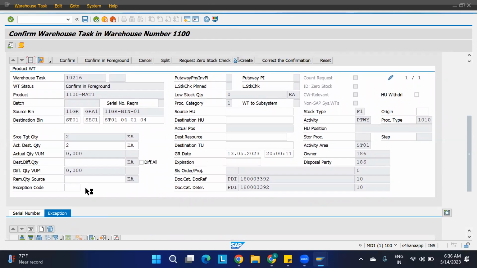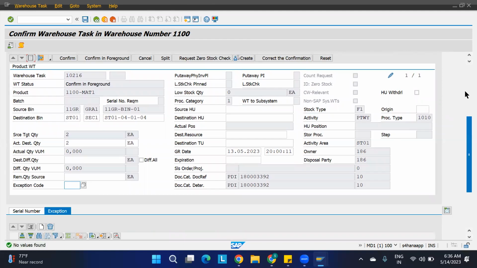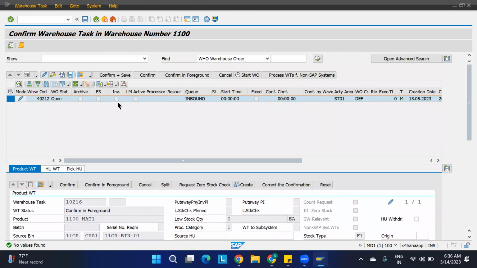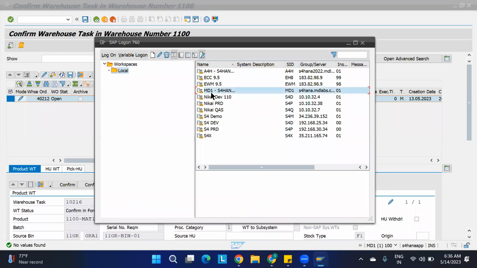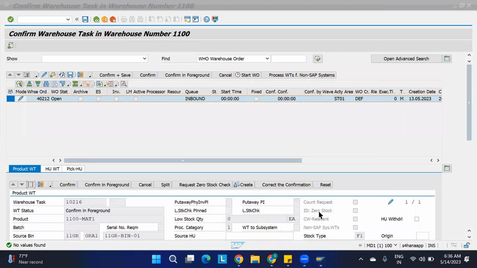Do we have to create it in the bottom screen? No, only here we have to select. That's it. Okay. Anyway, I'll just show you. My friend had already done it for another warehouse also. I'll just show that for you.